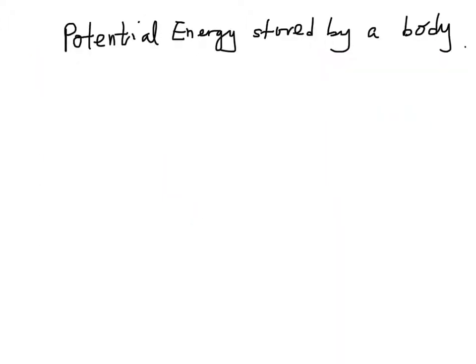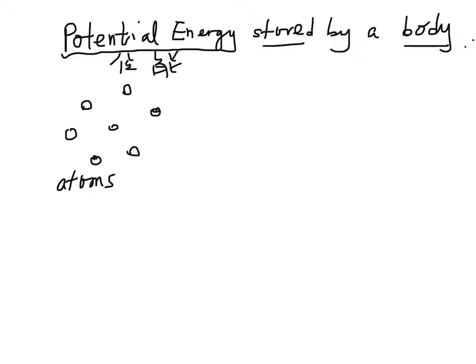Now let's look at another kind of energy, which we call potential energy, 位能. What is meant by potential energy stored by a body? Solids, liquids, and gases are made up of atoms. Look at the diagram.